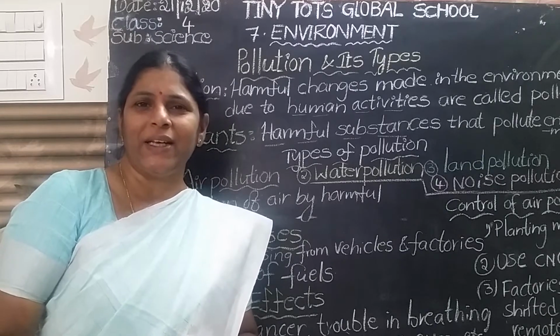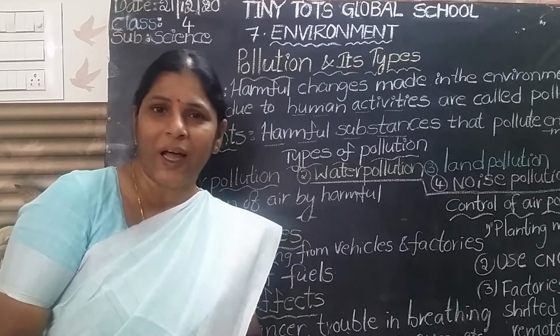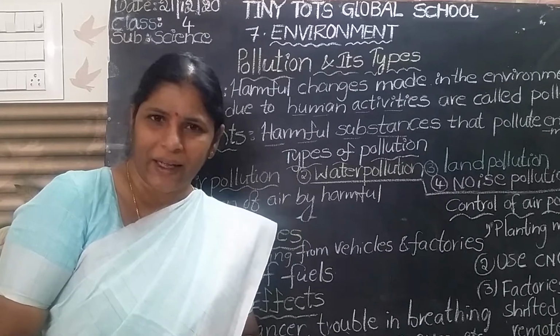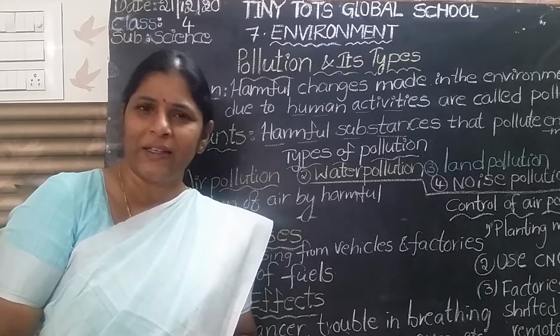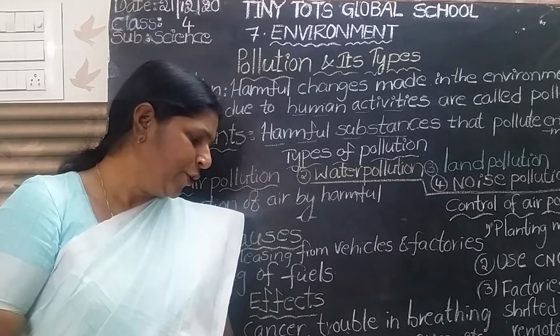It is very essential for the survival of all living organisms. Living organisms means plants, animals, and human beings.